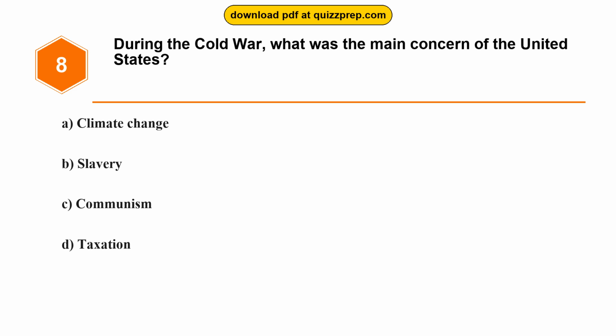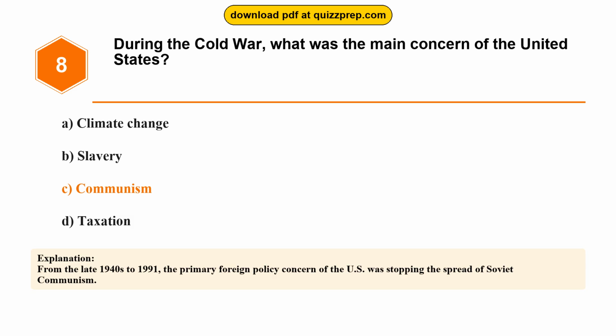Question 8. During the Cold War, what was the main concern of the United States? Option A, climate change. Option B, slavery. Option C, communism. Option D, taxation. The correct answer is option C, communism. From the late 1940s to 1991, the primary foreign policy concern of the U.S. was stopping the spread of Soviet communism.